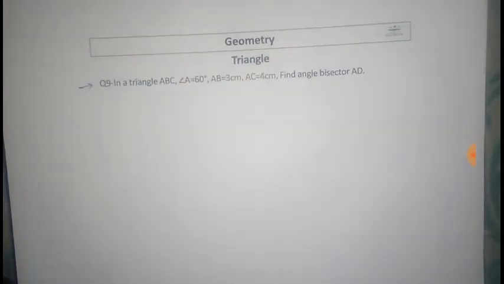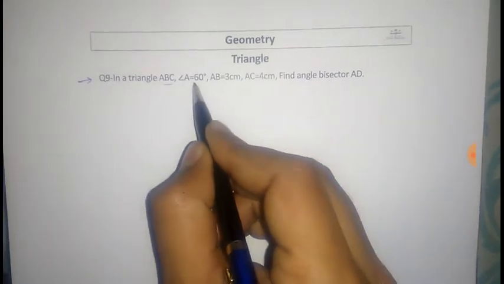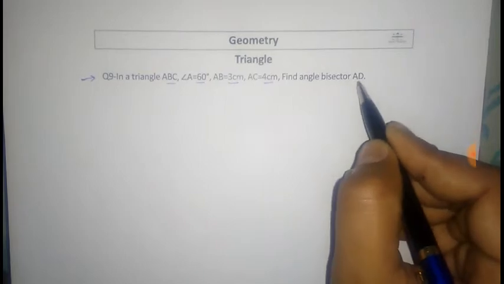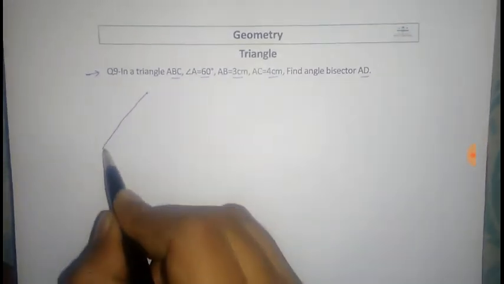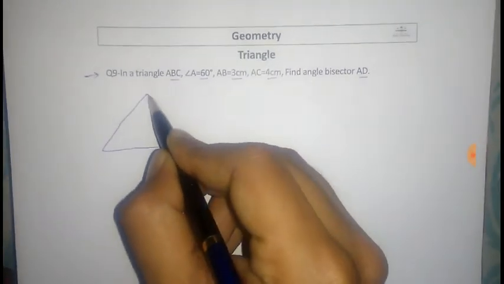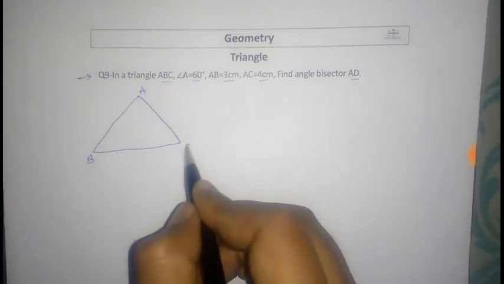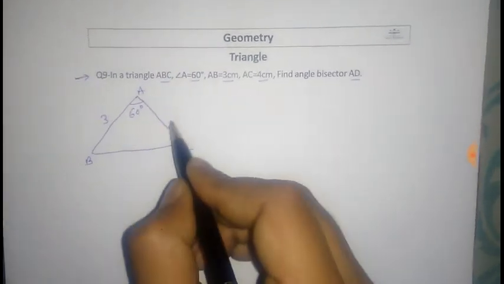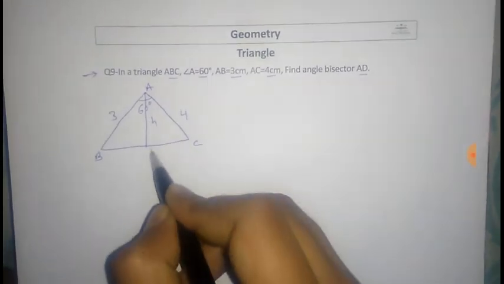This is example 9 based on the area of a triangle. In a triangle ABC, angle A is 60 degrees, AB is 3 centimeters, AC is 4 centimeters. Find the angle bisector AD. First of all, draw a triangle ABC. This is 60 degrees, AB is 3 centimeters, AC is 4 centimeters. Find h.